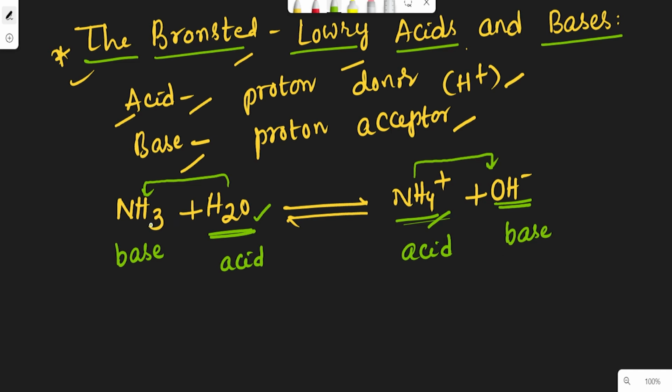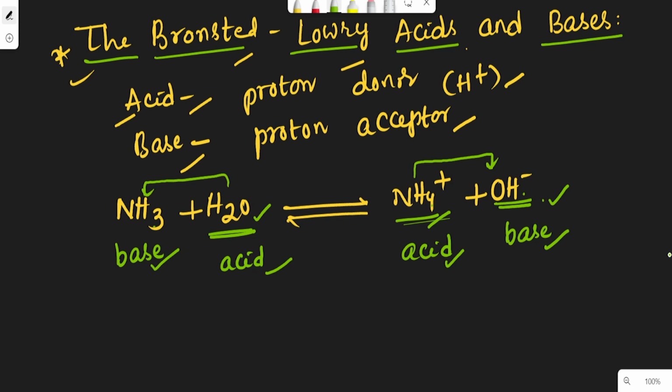In the forward reaction, ammonia accepts the proton from the water molecule and becomes a base, and H2O donates the proton and becomes an acid. In the reverse reaction, NH4 plus donates the proton to OH minus and becomes NH3, so it is an acid, whereas OH minus accepts the proton and is a base. This is the Bronsted Lowery acid base theory.